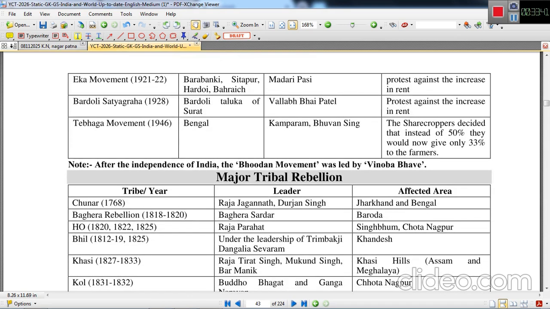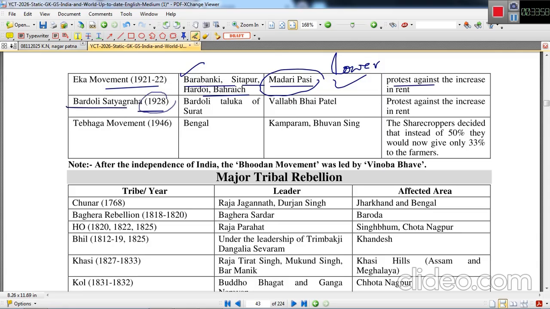Then Eka movement. Eka movement was started in 1921-1922. This was started in Barabanki, Sitapur, Hardoi, Bahraich, and Madari Pasi was the leader. The lower caste people were the leaders. The reason was protest against the increase in rent.